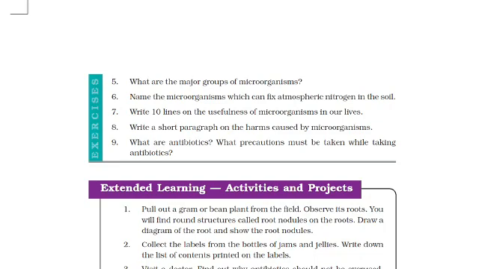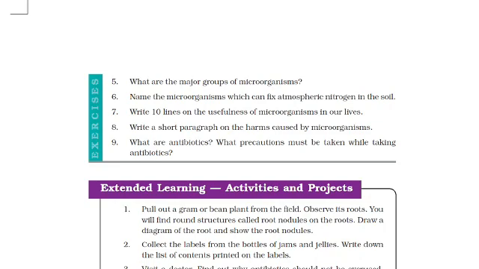Now question number 6. Name the organisms which can fix atmospheric nitrogen in the soil. Which microorganisms can fix atmospheric nitrogen in the soil? That is rhizobium. Answer is the microorganisms which can fix atmospheric nitrogen in the soil are rhizobium. Only one word answer, that is rhizobium.